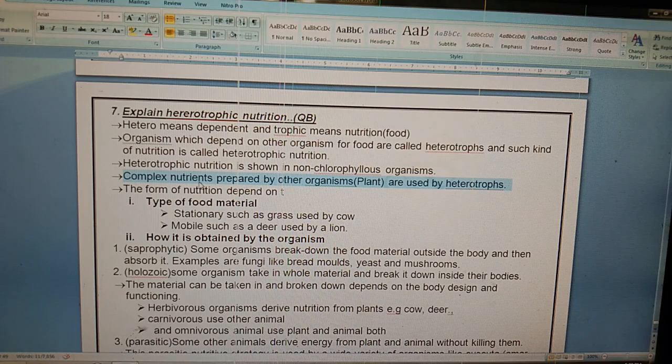Complex nutrients, that means whatever food is prepared by the plant, is called complex nutrients, because the food of the plant has protein, carbohydrate, vitamin, lipid, everything included in it. That's why it is called complex nutrients, and it is used by the heterotroph. That means we get food from the plants. That means we get complex nutrients from the plants.